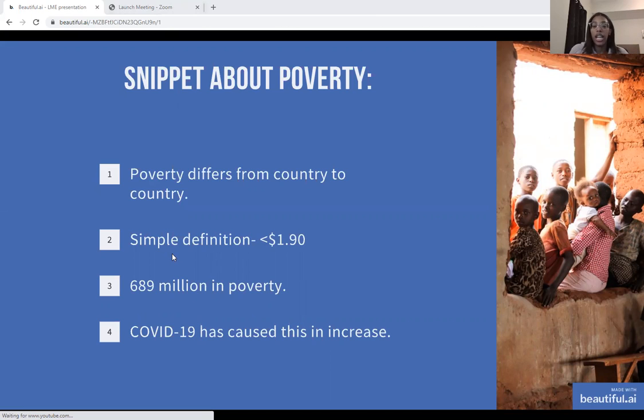Today, there are 689 million people in poverty. This number has been on a steady decline until 2020. Coronavirus has caused 88 million more people to be in poverty. So that was the first time we've seen poverty increase in 20 years.